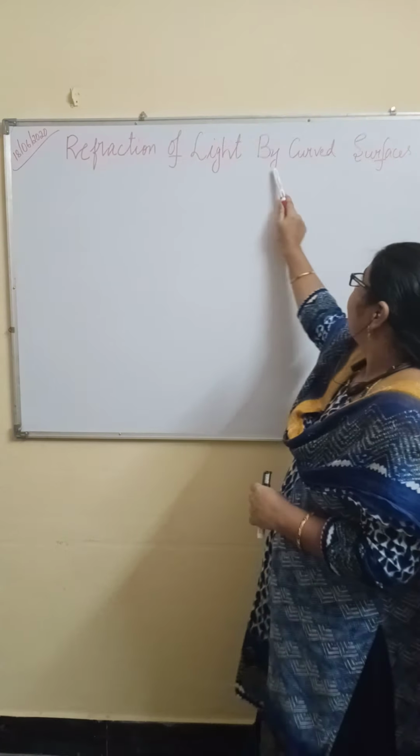That's why, when you observe, angle I is not equal to angle R. If it is equal, it is reflection of light. Not equal, so it is refraction of light. Clear? Very easy. So this is very important. When light ray is coming from rarer to denser, the refracted light ray will be close to the normal. When the light ray is coming from denser to rarer medium, the refracted ray is away from the normal.